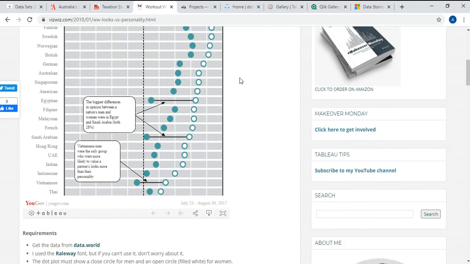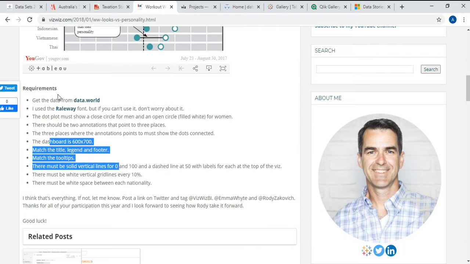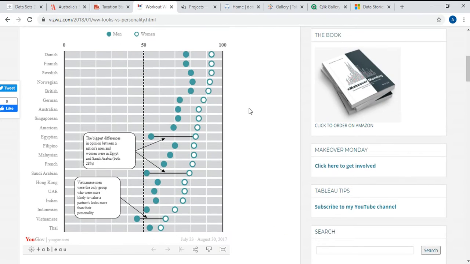which you'll have to replicate. The requirements would be given, saying that you'll have to download the data from this particular website, that the dashboard has to be in this dimension, and that you'll have to use this font. So most of the requirements will be given for you to replicate this.